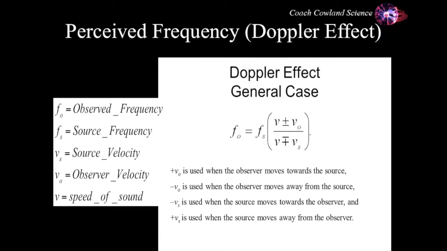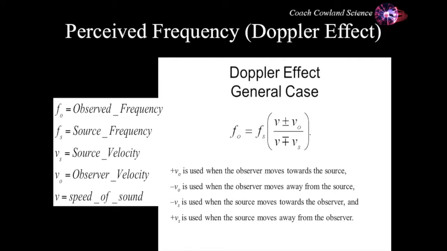The equation for the perceived frequency of the Doppler effect looks a little complicated here. v in this equation is the speed of sound. vO and fO are the observer's velocity and observed frequency, and vS and fS are the source velocity and frequency. So vS is the velocity of the source. If the source is moving, then vS is greater than or less than 0. If the observer is moving, then vO is greater than or less than 0.